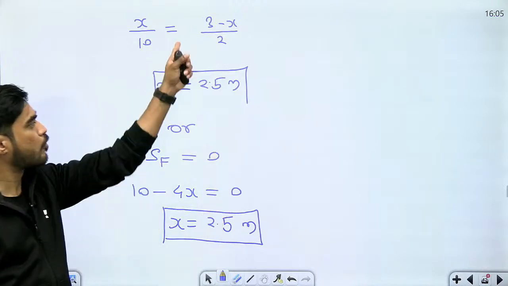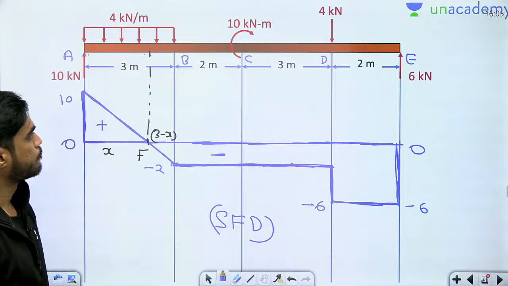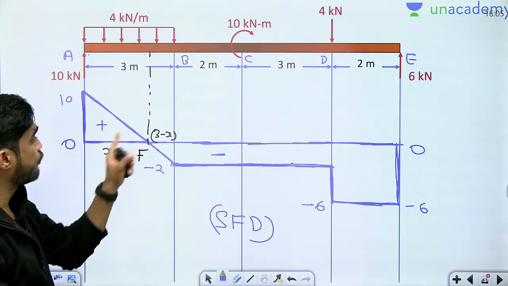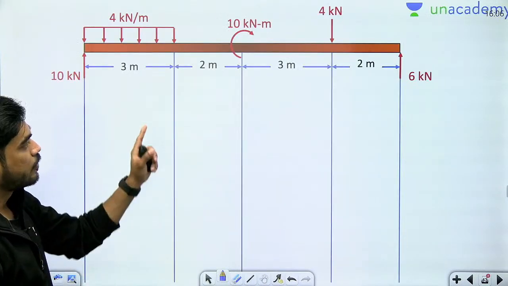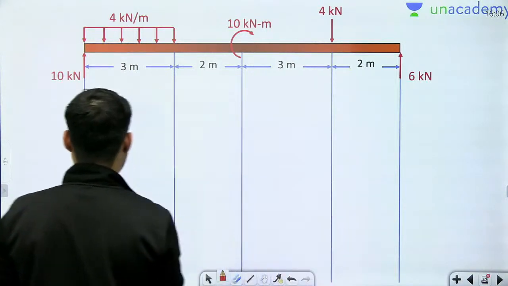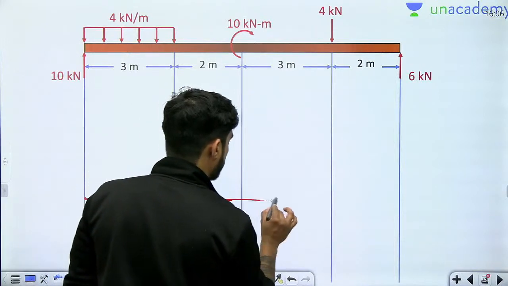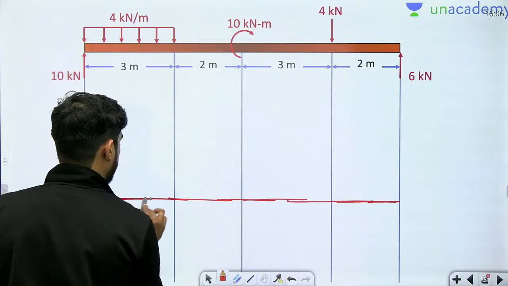So you can use this approach or you can use this approach. Okay, I have given you two approaches. So I have found the location where bending moment will be maximum. So I have to calculate bending moment here also. Okay, so next I will draw the bending moment diagram. So beta, I will first draw the datum line. So this is my datum line.